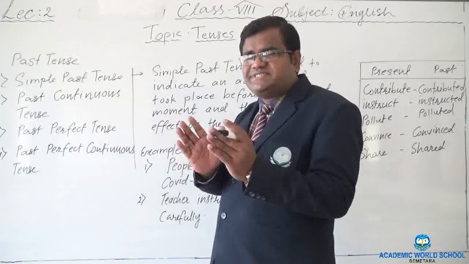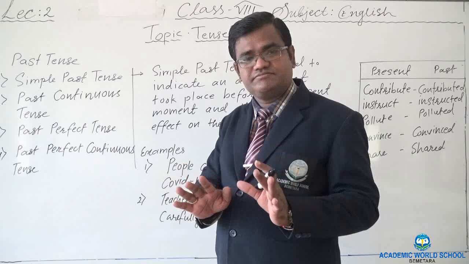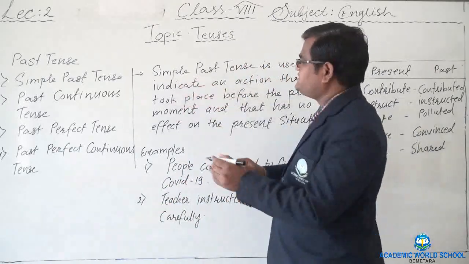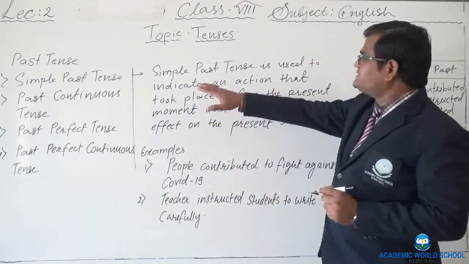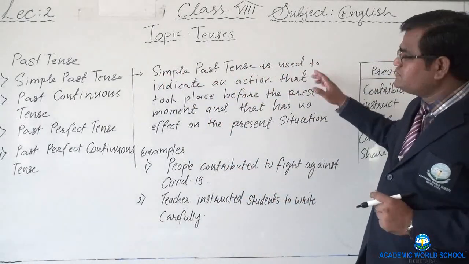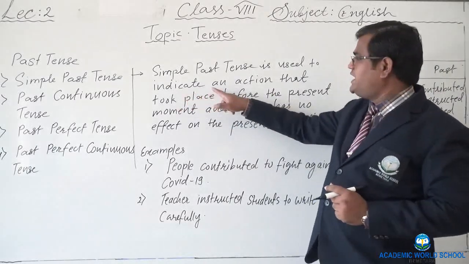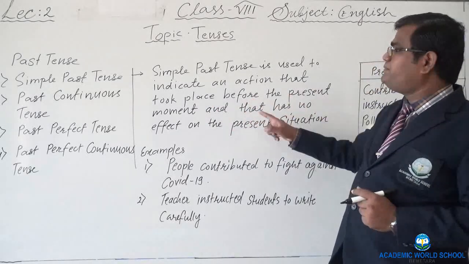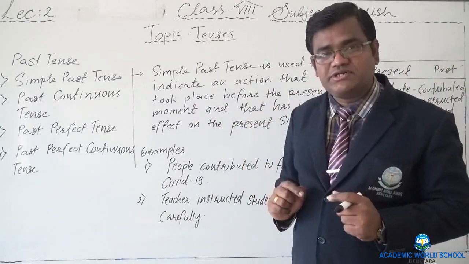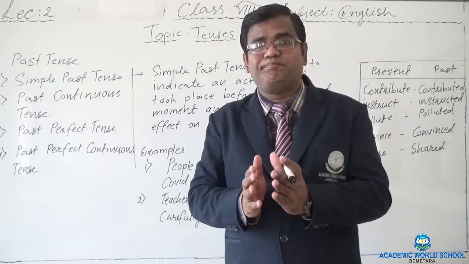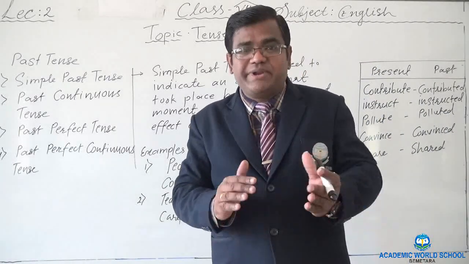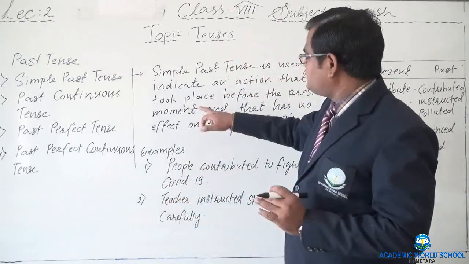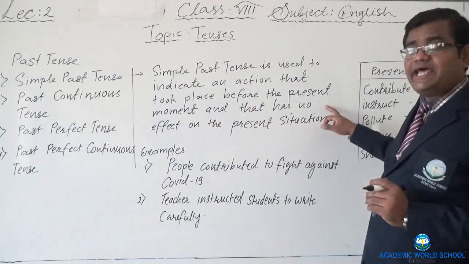Now simple past tense means simply the action occurred, it's done. Now no part of the action is left at the present moment. So the definition says simple past tense is used to indicate an action that took place before the present moment. Here it is important. Any action that took place before the present moment, even just a second before, is past.